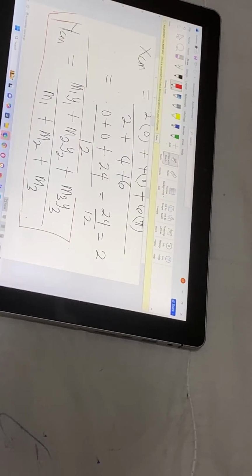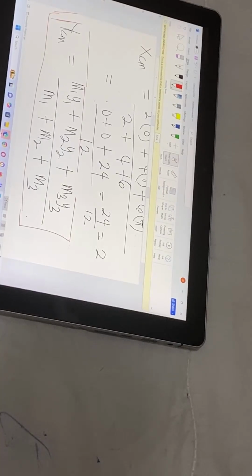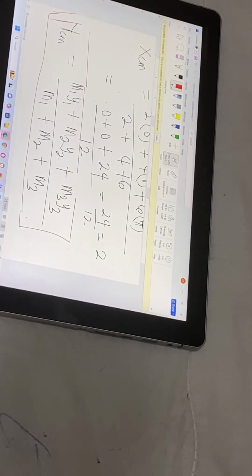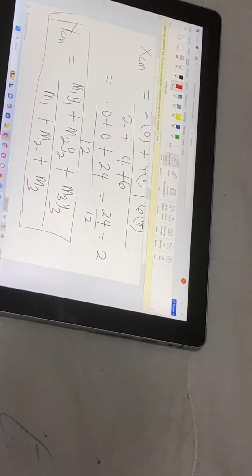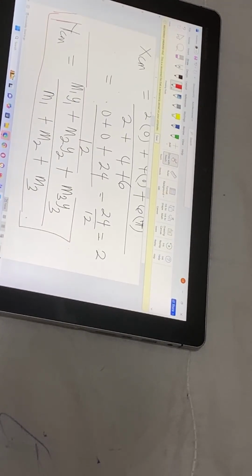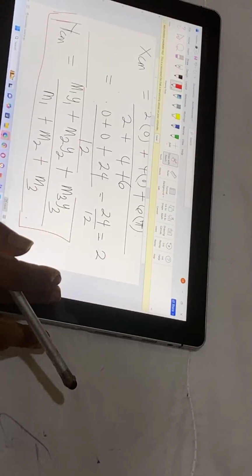Okay, your own answer is 1. Who is the person? Chuku Emeka. The next person, please. I don't know if the answer is 1. Yes, I solved X center of mass. Yes, solve the Y center of mass for me.